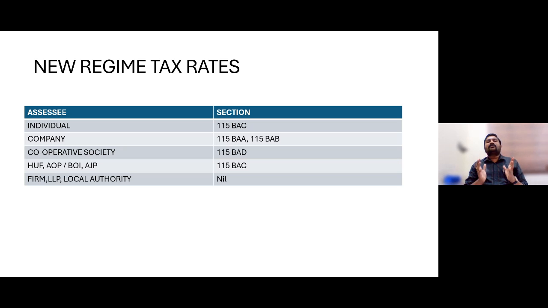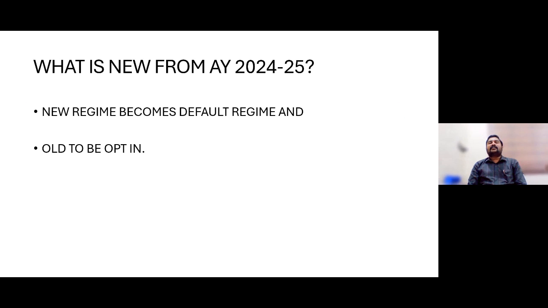So this is about the applicability of new regime tax rates for various categories of assessees, right from individual till local authorities. So this is about different types of new tax regimes, from which let us concentrate more on individual new tax rates, amendments, applicabilities, and various deductions that they have to sacrifice. All those things we will now try to discuss.